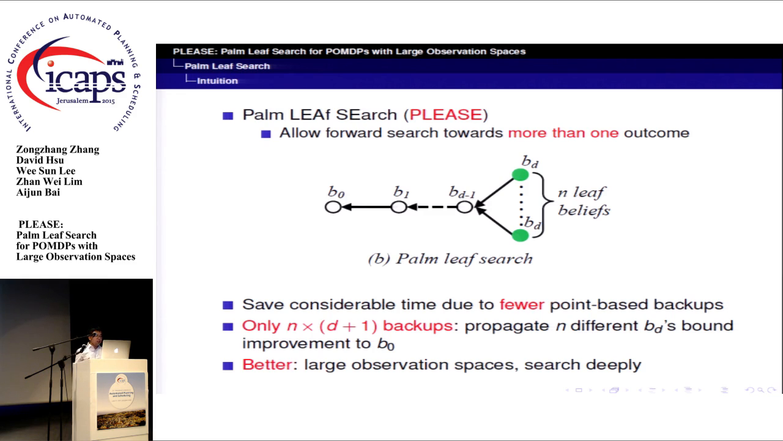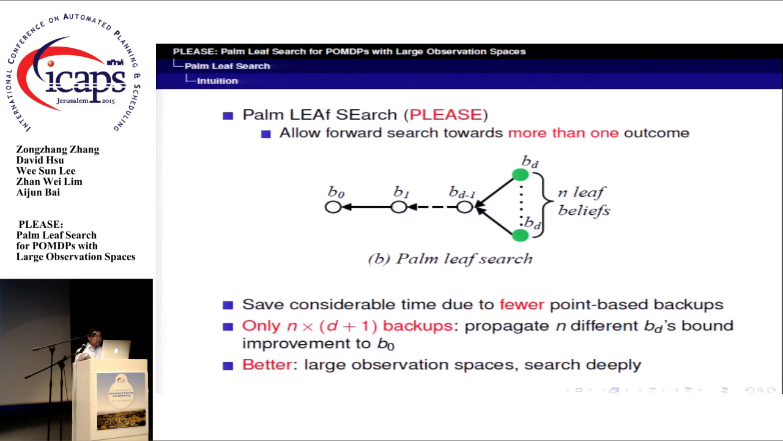Its key idea is to allow the selection of more than one outcome when the potential impacts are close to the highest one. Such a new strategy can save considerable time to propagate the boundary improvements of beliefs in deep levels of the search tree to the root belief because of fewer point-based value backups. We use this figure to expand the intuition behind it.